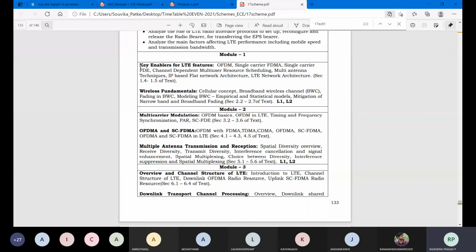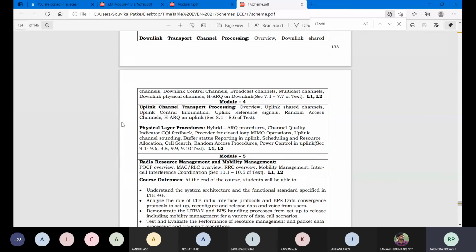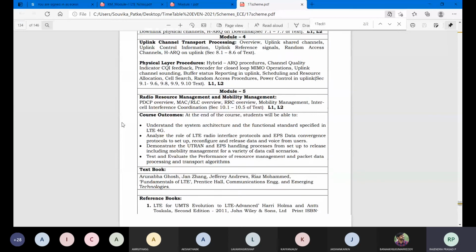So this is all about your module 1. It is sections 1.4 to 1.5 for the first part, and 2.2 to 2.7 for the second part, and the textbook for that will be this one, Fundamentals of LTE.